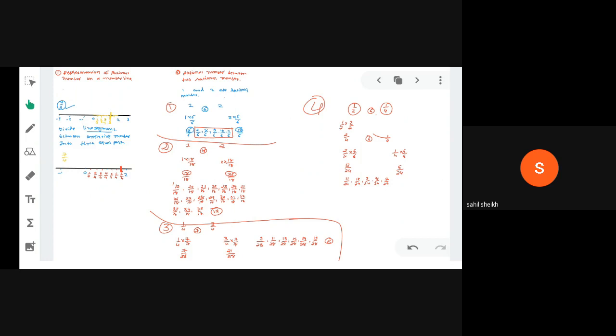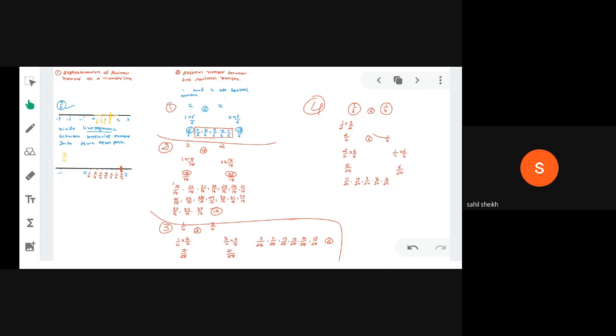These two topics are for exercise 2.2, right? In which it is given, if you want to represent any rational number on a number line, what do we have to do? We have three different ways to represent any rational number.